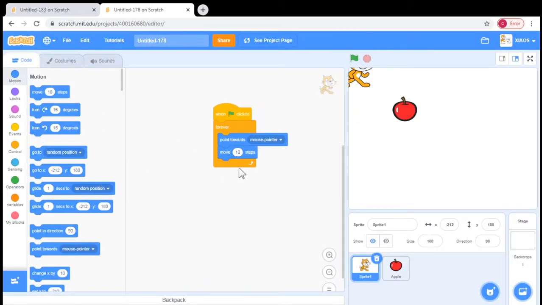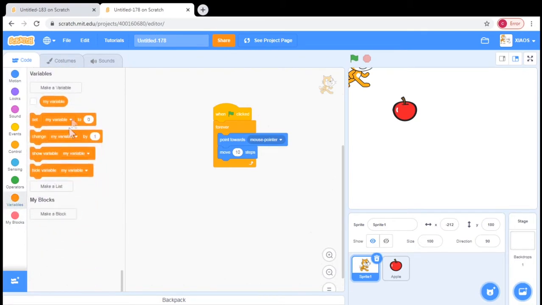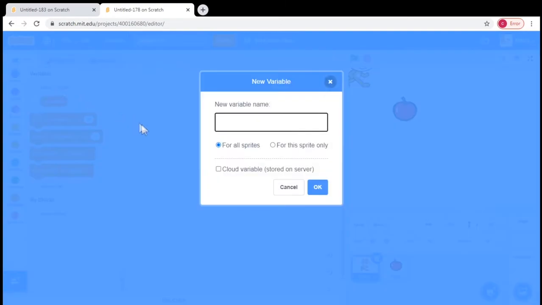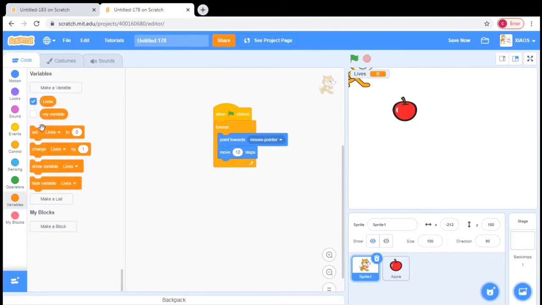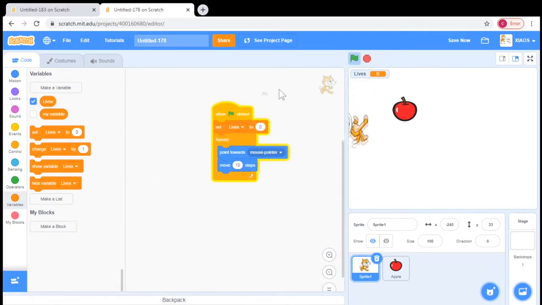Alright, go to the cat sprite, and then go to this place, and then you make a variable, and name it lives. Okay, like that. Alright, so just grab one here and then set lives to whatever, 3. Alright, like that. See, so the lives can be shown up here. Now we're gonna make some things that can take your lives away.